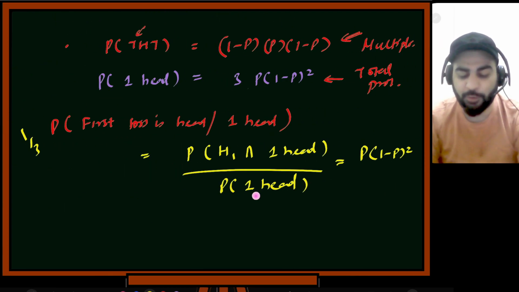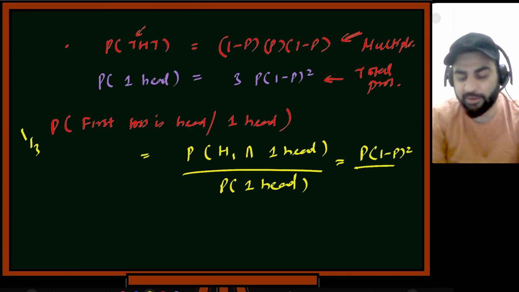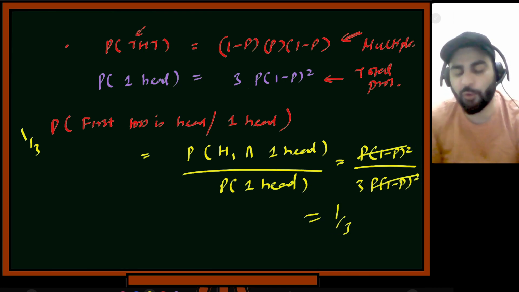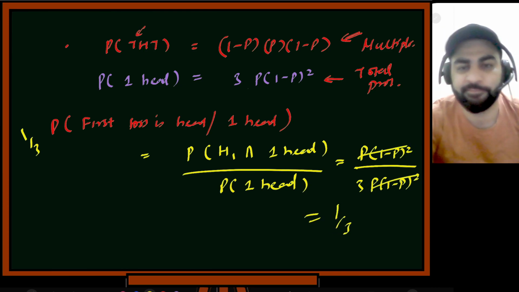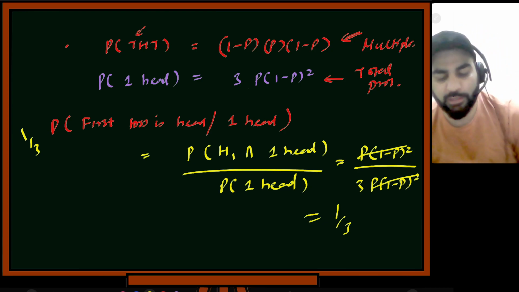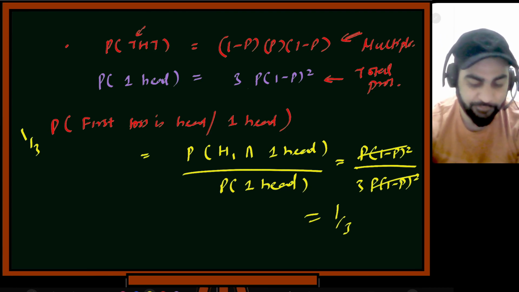So what's the probability of one head? This is this much, so this is divided by 3 P into (1 minus P) square. So this will get cancelled. This is equal to 1 by 3. How many of you understood this example? Yes, sir. Zakir, Asrar? Yes, sir, got it.